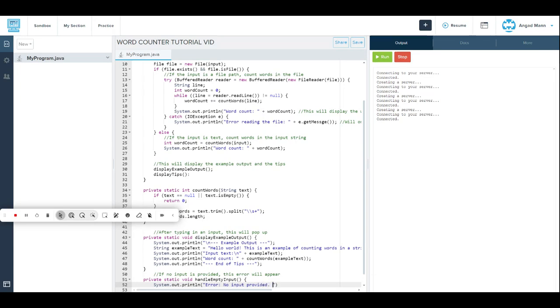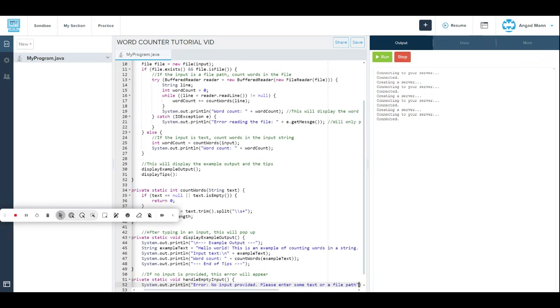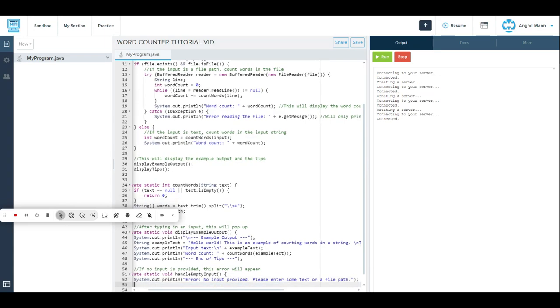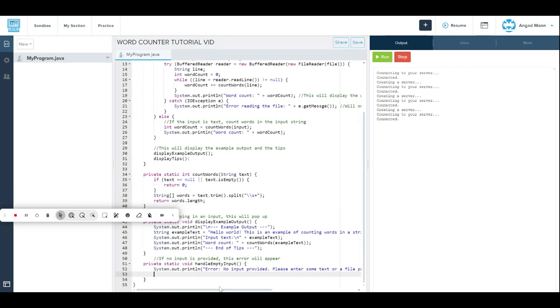And then we continue by saying, Please enter some text or a file path, and we end that off with a period, and then the semicolon. After that we don't do anything with that, sorry.